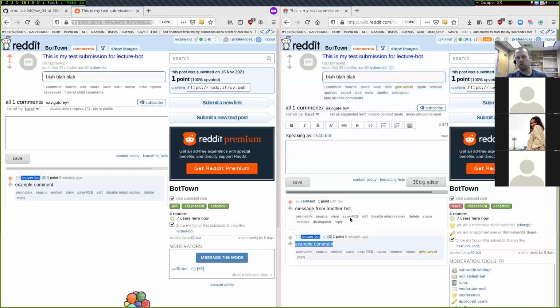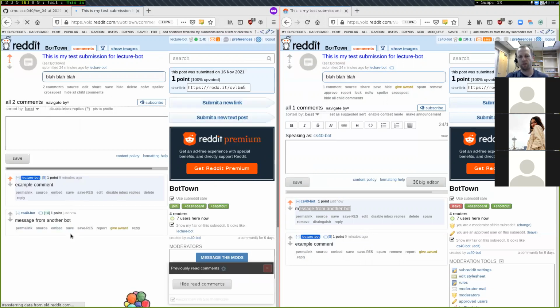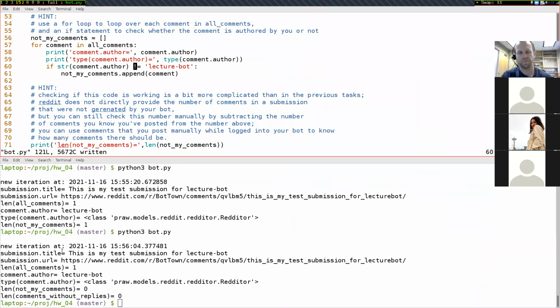And so now there are two top-level comments here, one created by lecturebot, one created by CS40bot. Over here on the left-hand side, if we refresh this, now we have both of these comments displaying. And so now if I come over to here, I should expect that there is one comment from CS40, so this should happen one time.